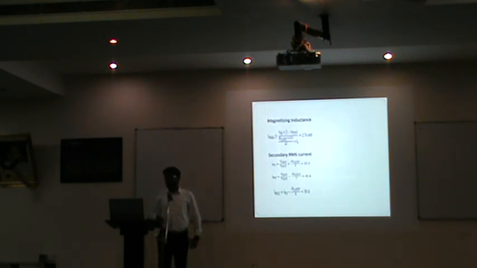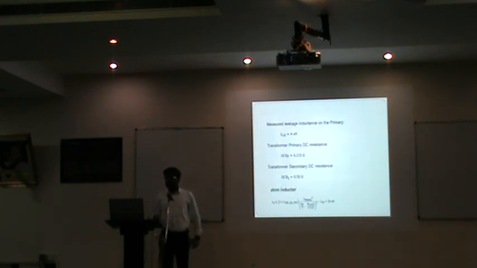Again, here comes the magnetizing inductance, the transformer RMS current, the primary RMS, the tap winding topology, the secondary current, and the leakage inductance we have measured on the primary side.